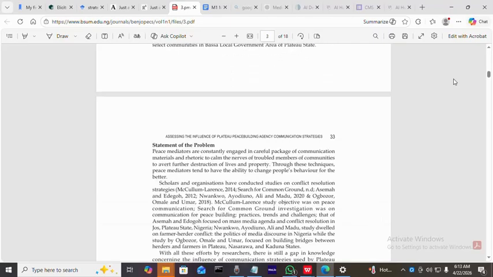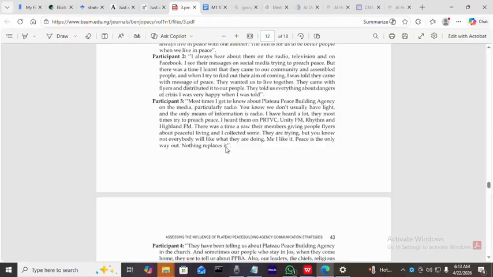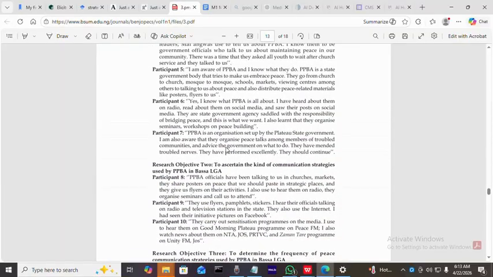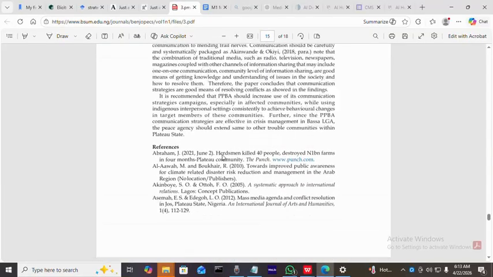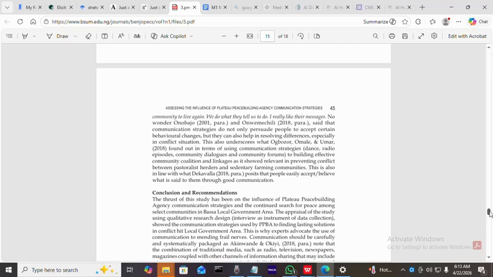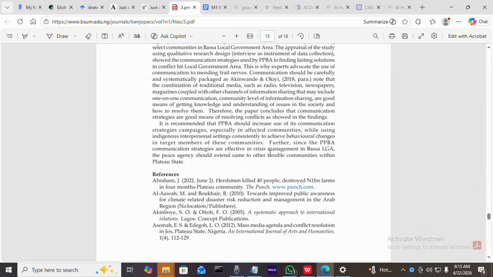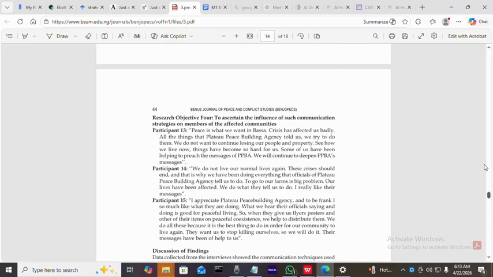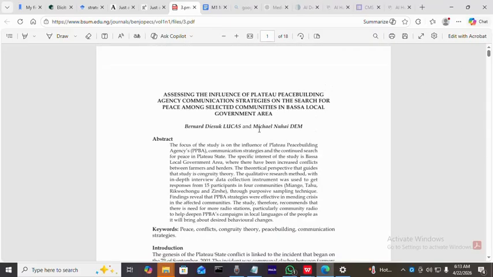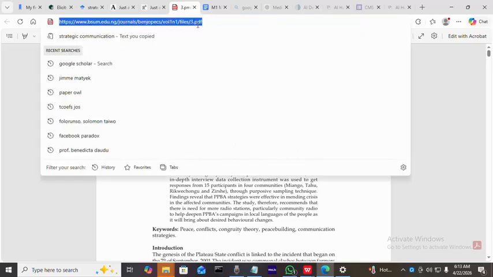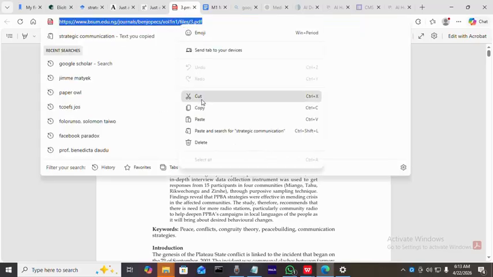The conclusion is where you get the summary of the paper, then the limitations of the paper, because you are building on limitations. Your work is to build on the limitations of other papers. Then for more insight, you go to the discussion of findings. Please, we should not rely on AI. So you check the abstract, the discussion of findings, the conclusion, recommendations, and the limitations.